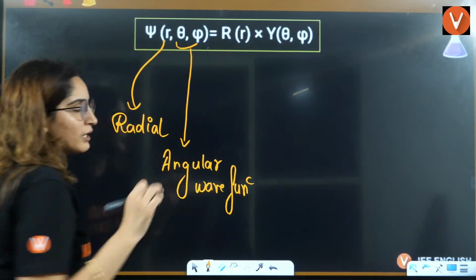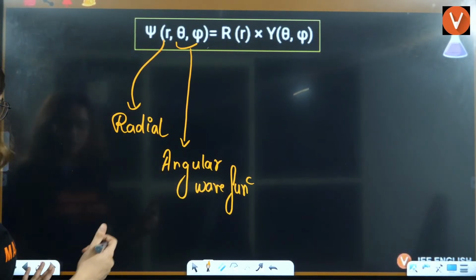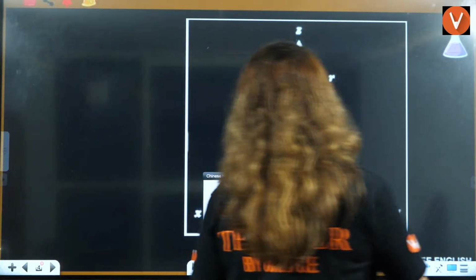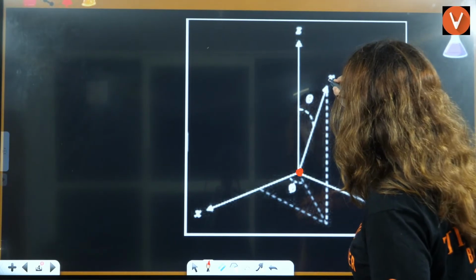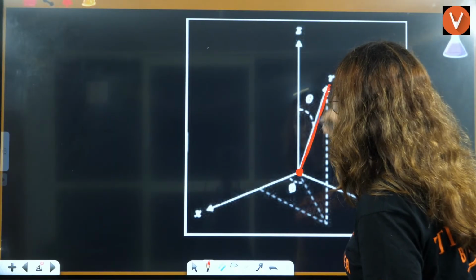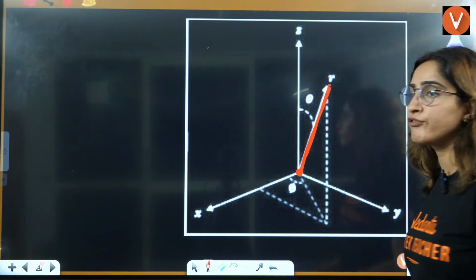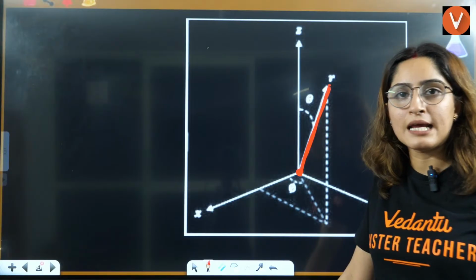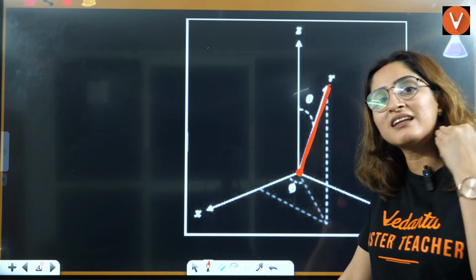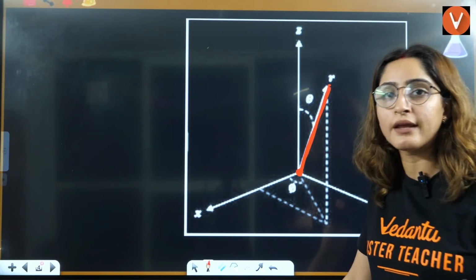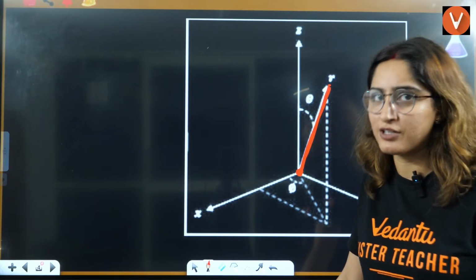Now, if you talk about radial wave function, if you have the point here, from this particular point, what is the distance of the electron from the nucleus? It is defined as the radius. It is based on the radius from the nucleus. What is the radius? That is defined as radial wave function.